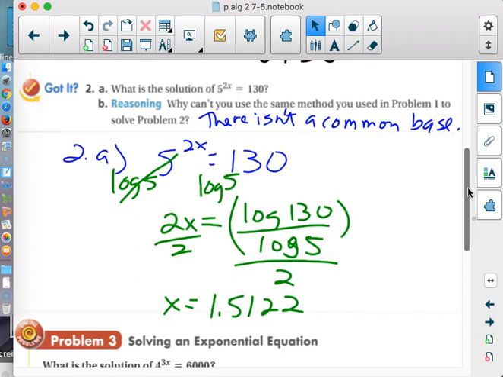So then people will always ask, hey, if we went back to problem 1, could we just use this? No. We could, but it would be much more complicated. So it's easier for us if we see the common bases to solve those that way.